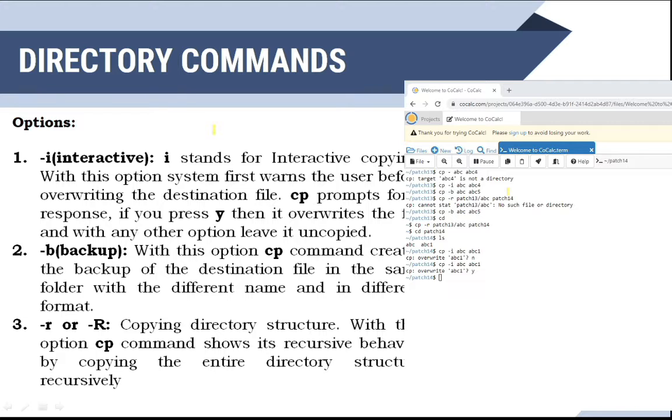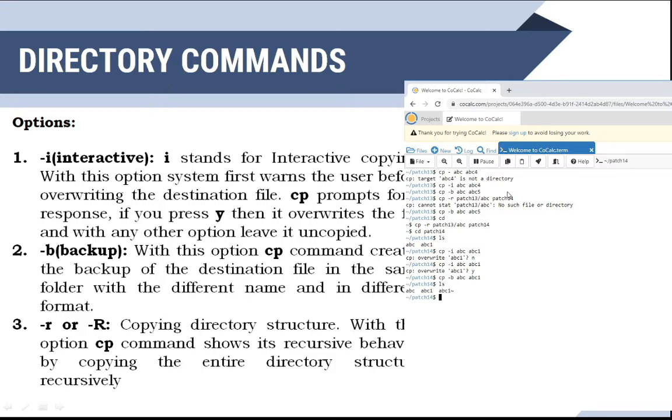Okay, then b: with this option the cp command is going to create a backup of the destination file in the same folder with a different name and a different format. One backup file will be created there. We will see that one. cp minus b abc, then abc 1. Okay, I will see abc, abc 1.